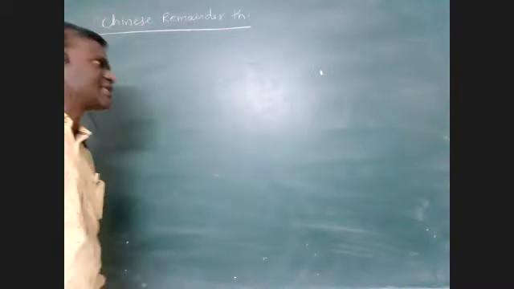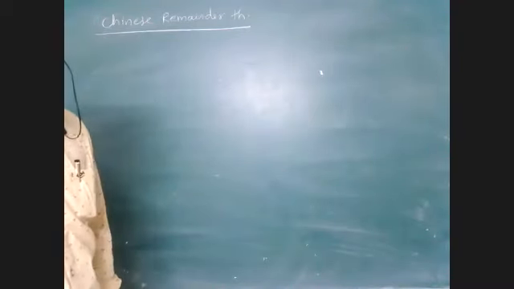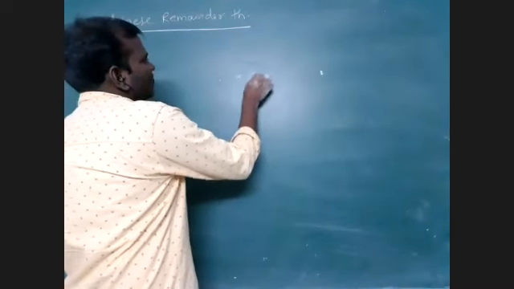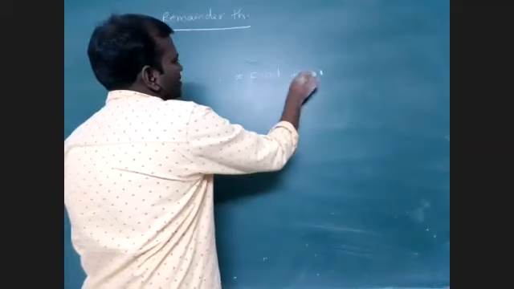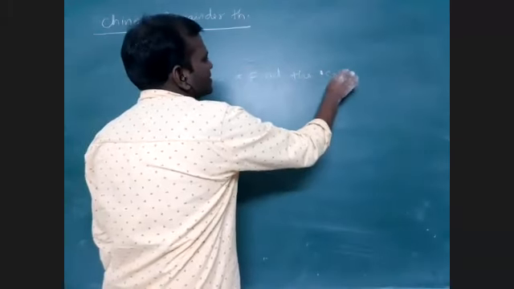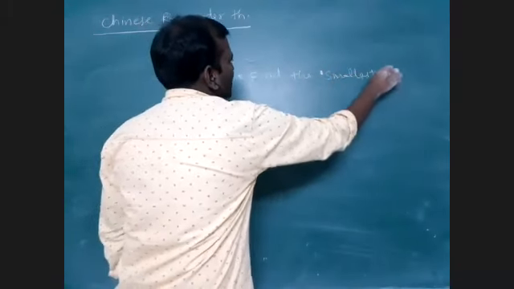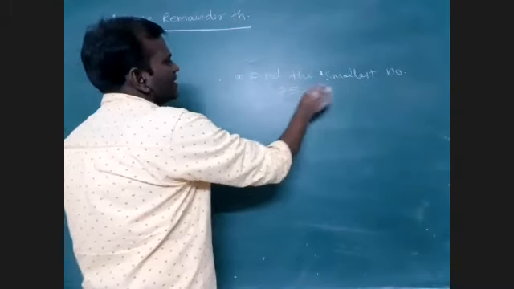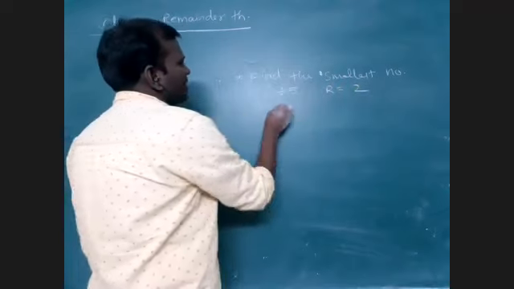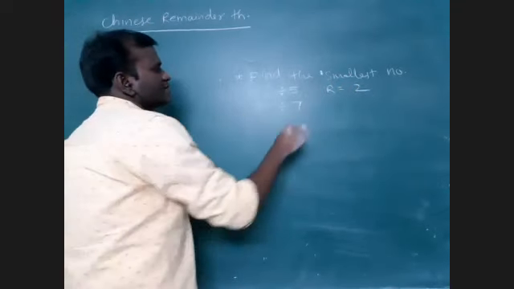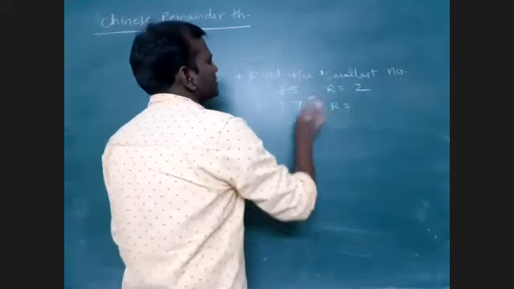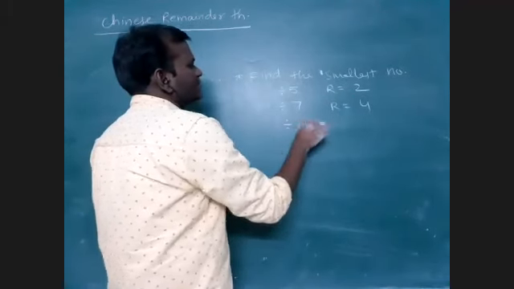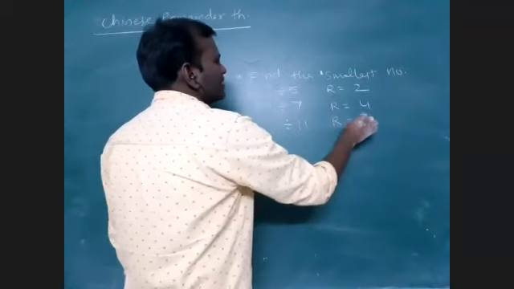Actually, in our 6th standard, one question will appear in the regular classroom. What is that? Find the smallest number which when divided by 5, the remainder is 2; which when divided by 7, the remainder is 4; which when divided by 11, the remainder is 8.